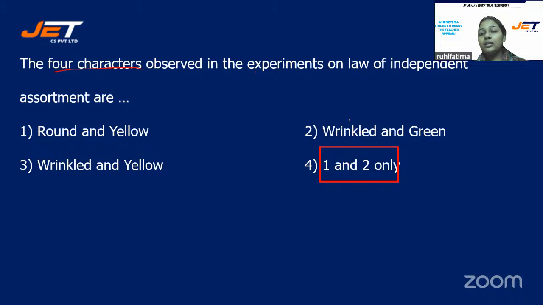Wrinkled and green, these are two characters. Again, wrinkled and yellow cannot be there. Why? Because round and yellow we have already taken. So if we take these two, there will be only three characters, wrinkled and green, and wrinkled and yellow. Only three characters. Wrinkled we have already taken. So 1 and 2 is the correct answer.